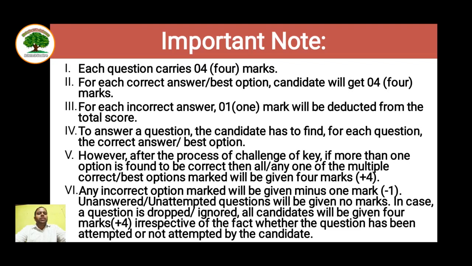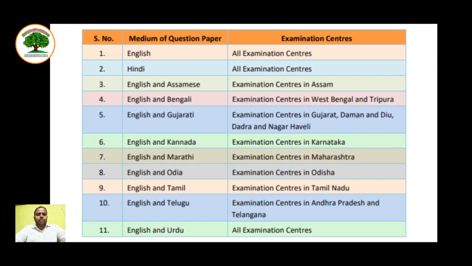So unanswered and unattempted questions will be given no marks. So if you are not answering a particular question, no mark will be given to you. If you are giving the correct answer to the question, you will be awarded 4 marks. And if you are answering wrong, then 1/4 of the question, that is 1 mark out of 4 marks, will be deducted. So let's see the pattern of the question paper here.